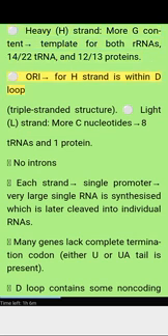The origin of replication for each strand is within the D loop, a triple stranded structure. The light L strand has more C nucleotides. It is the template for 8 tRNAs and 1 protein. There are no introns. Each strand has a single promoter. A very large single RNA is synthesized, which is later cleaved into individual RNAs.